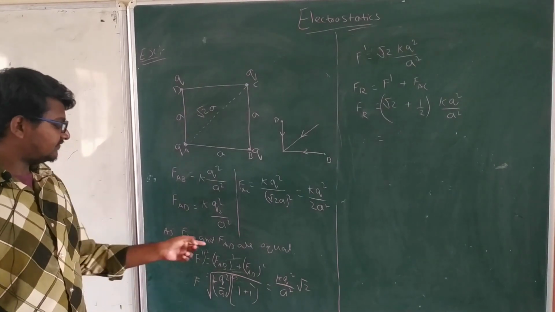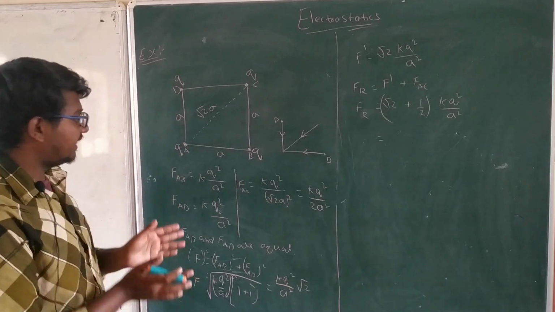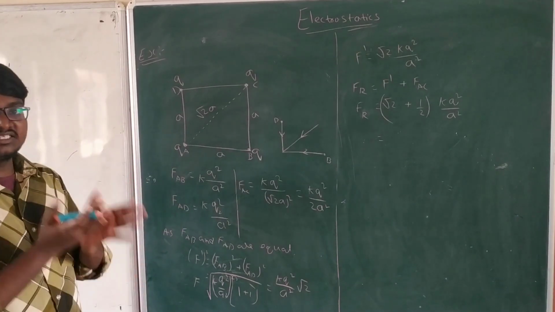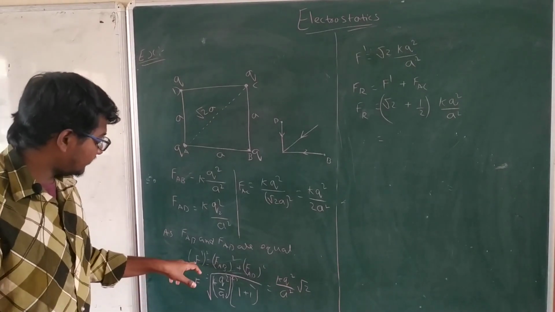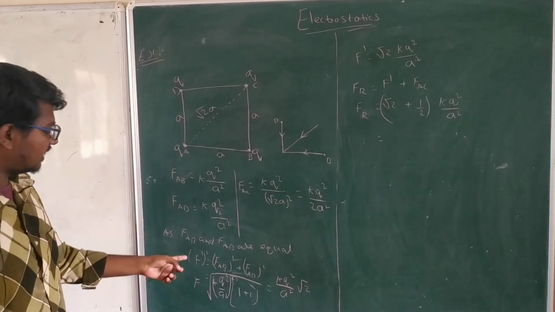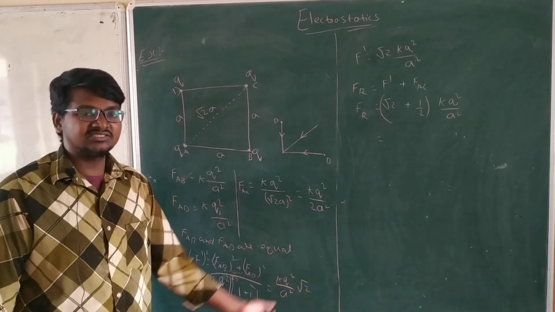Next, as FAB and FAD are equal and perpendicular to each other, we have to take their resultant. I am considering the resultant as f dash. f dash square is equal to FAB square plus FAD square according to Pythagoras theorem.